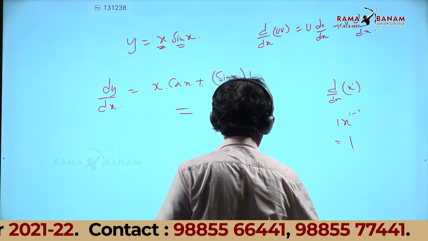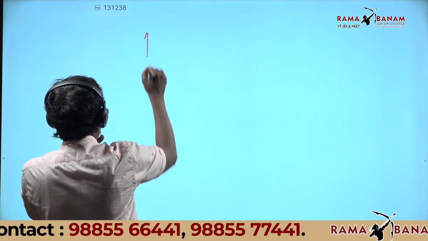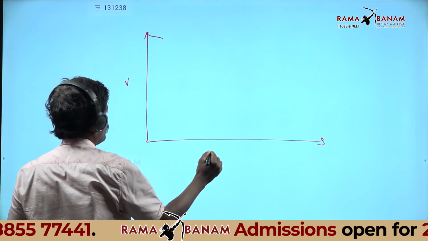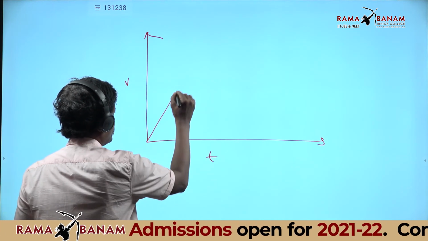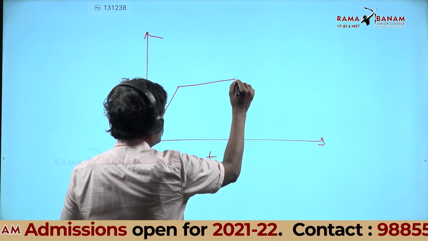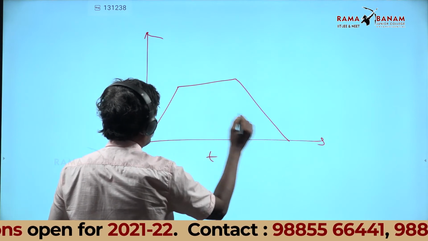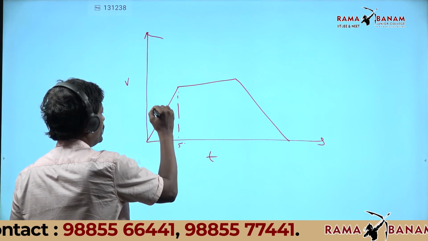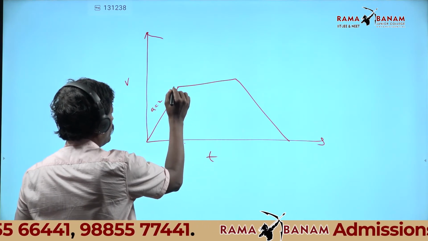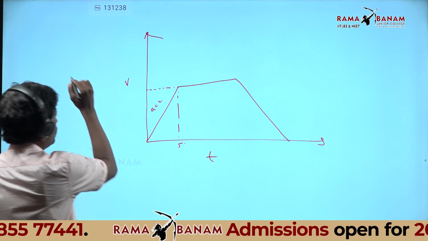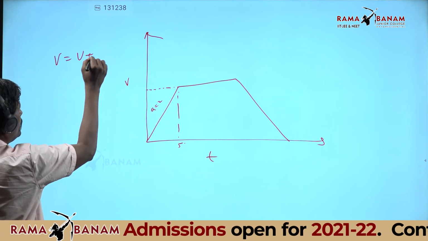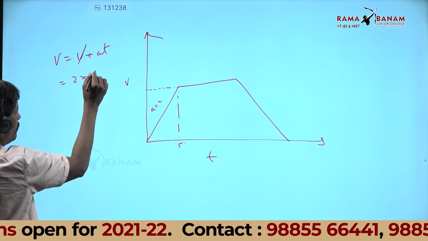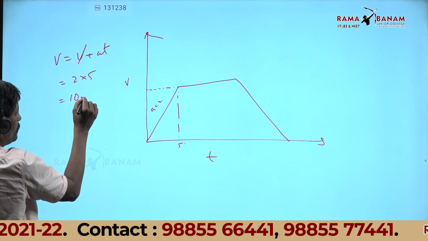Okay. Now listen. For that I have to take a vt graph. First accelerated, then uniform velocity, then retarded. For 5 seconds accelerated with a equal to 2, and what is the velocity attained you have to check there. v equal to u plus at, started from rest, a is 2, t is 5, so 10 meter per second.